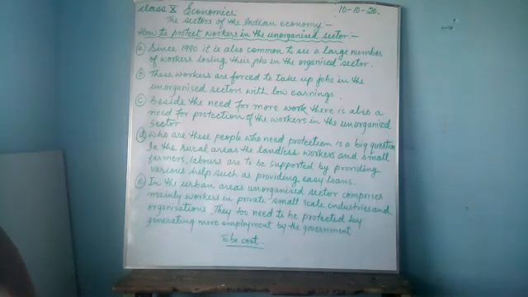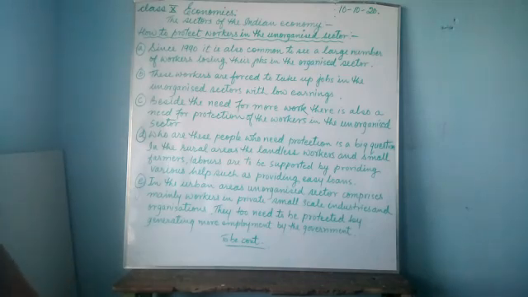Just after this pandemic, you see so many people who work in the private sector being sent away. So their work is not safe. They are always in fear that they might lose their job. So you see that these people must be protected, especially in the unorganized sector.